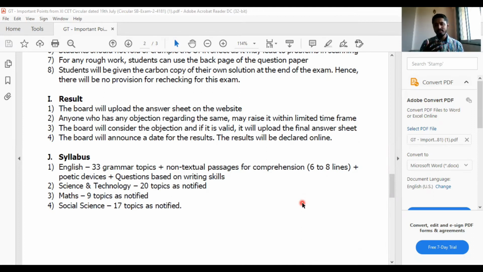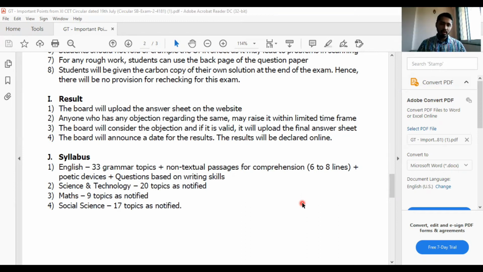As and when I get the time, I'll put up some important questions online. In Science and Technology, there are 20 topics. Maths has 9, and Social Science 17 topics. All this is put up by the Maharashtra board on their website. So you can check whatever topics are there and study only that and not waste time.